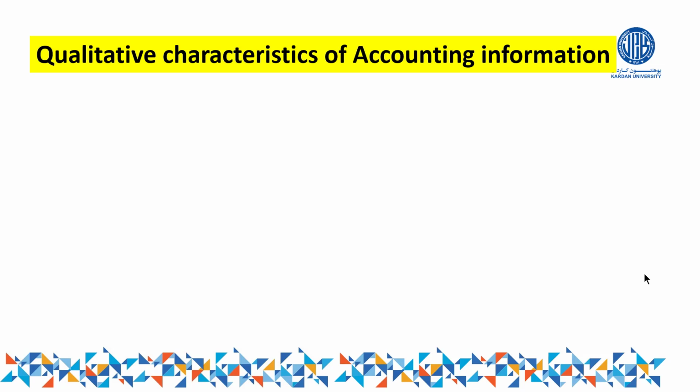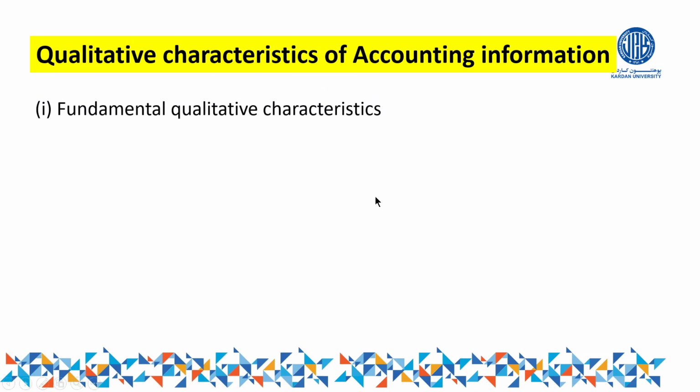If this information does not have these qualities, it means that information is not useful. So in order to have useful information from the accountant, and to be able to make a suitable decision in the future, the accounting information should have the following qualities. What are those qualities? Part one is called fundamental qualitative characteristics. These are the qualities of accounting information and these are a must. It means this quality should be available in the accounting information. If it is not available, it means that information is useless.